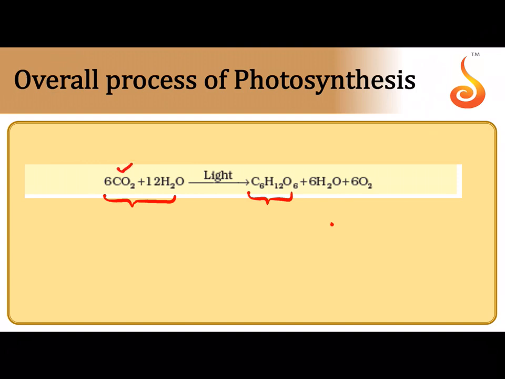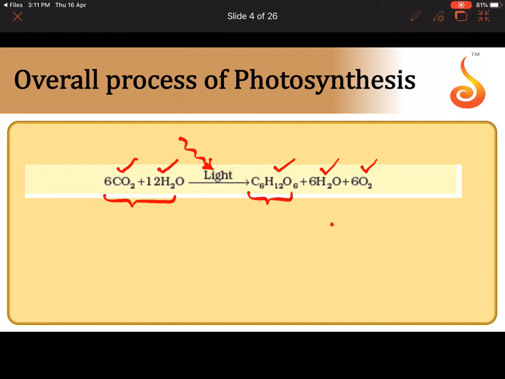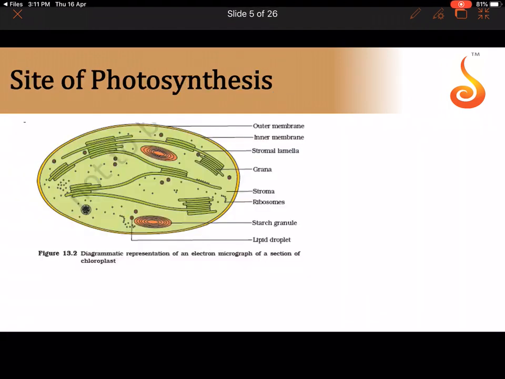So 6 molecules of carbon dioxide combine with 12 molecules of water in the presence of sunlight, the source of energy, to obtain a glucose molecule plus 6H2O plus 6O2. Glucose is further converted into sucrose, with one of the glucose units converted into fructose, because, as you remember, starch is only used for storage, but whenever material needs to be transported from one plant organ to another, it is transported in the form of sucrose and not starch.